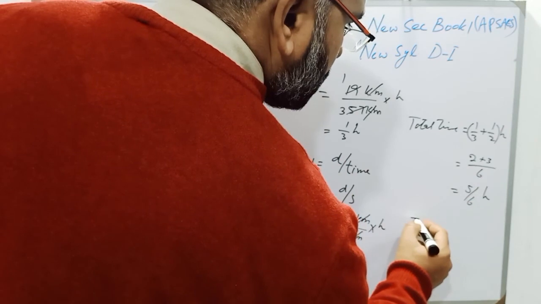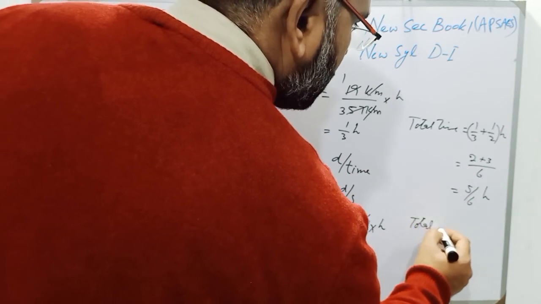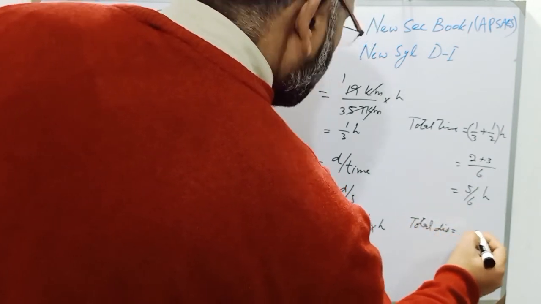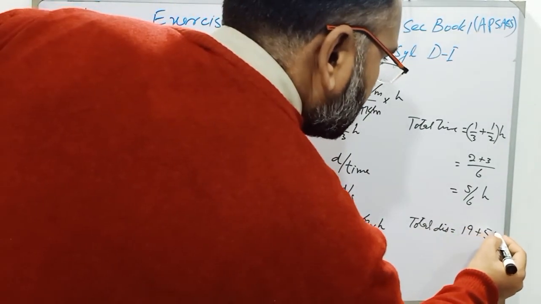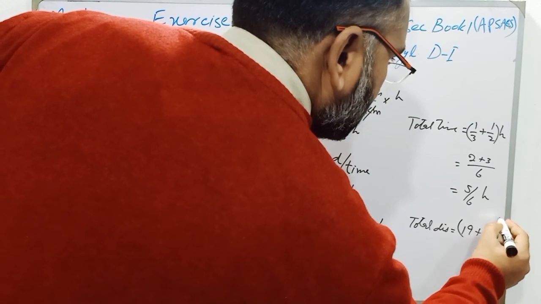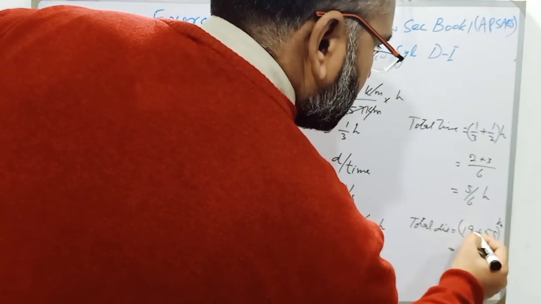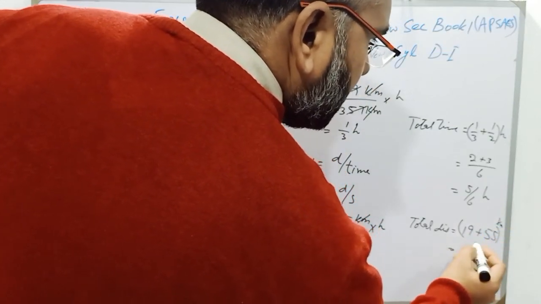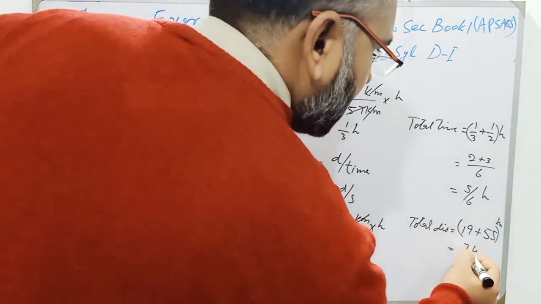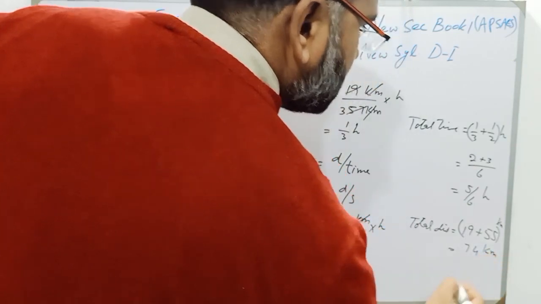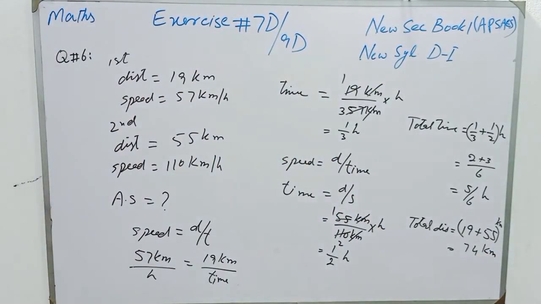And total distance is 19 km plus 55 km. 9 plus 5 is 14, 1 carry 5, 1 and 6 and 1 is 7 kilometers. So the total distance is 74 kilometers.